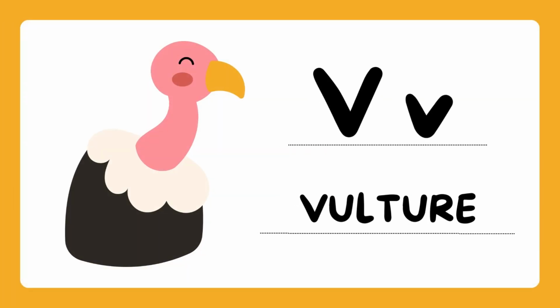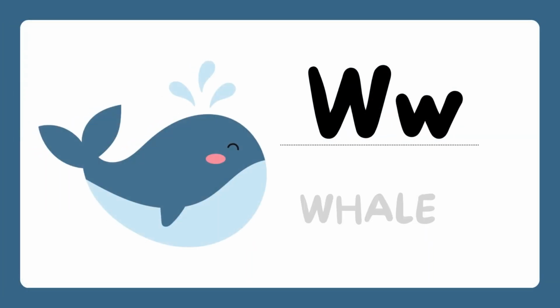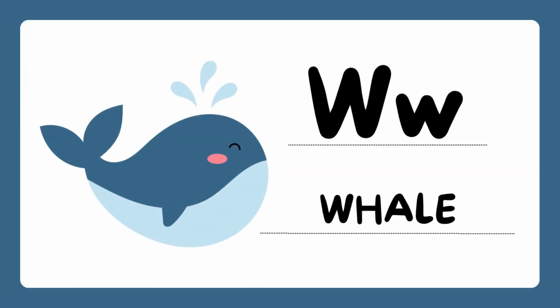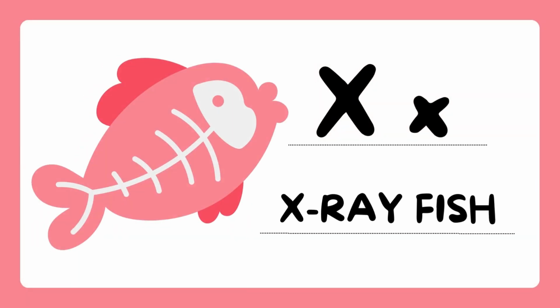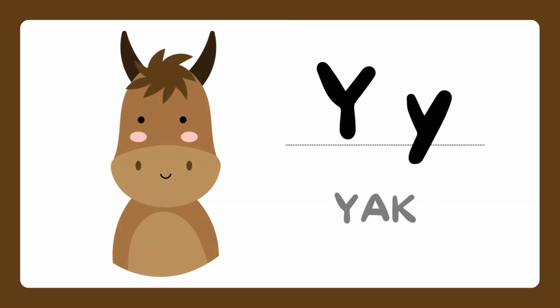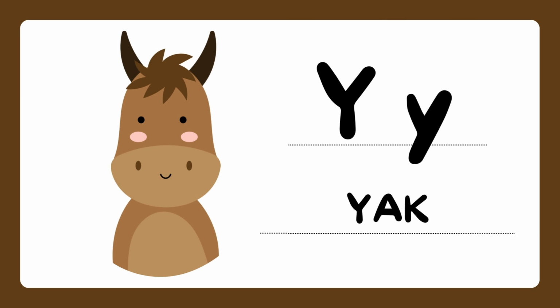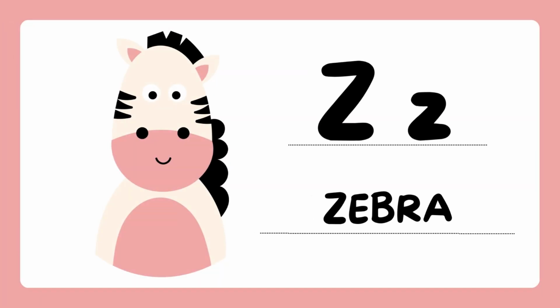V is for Baltur. W is for whale. X is for X-ray fish. Y is for yak. Z is for zebra.